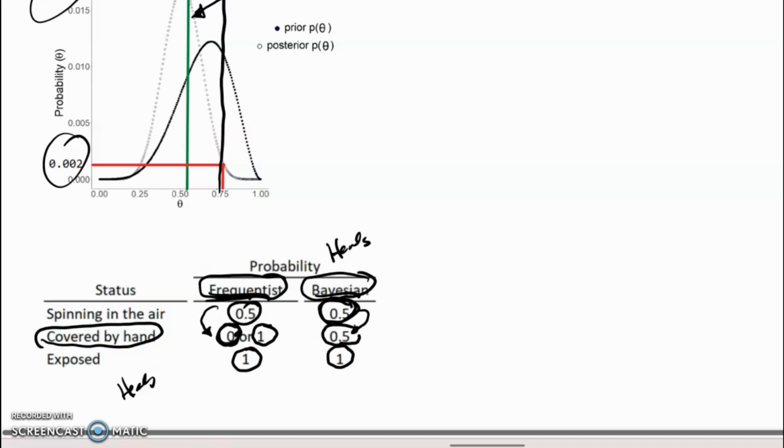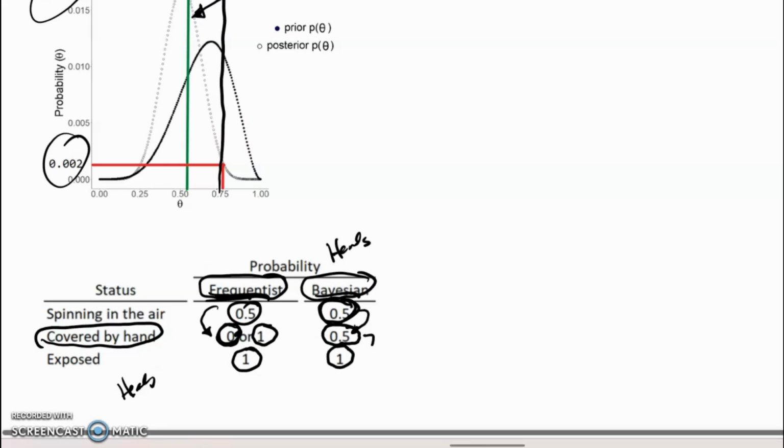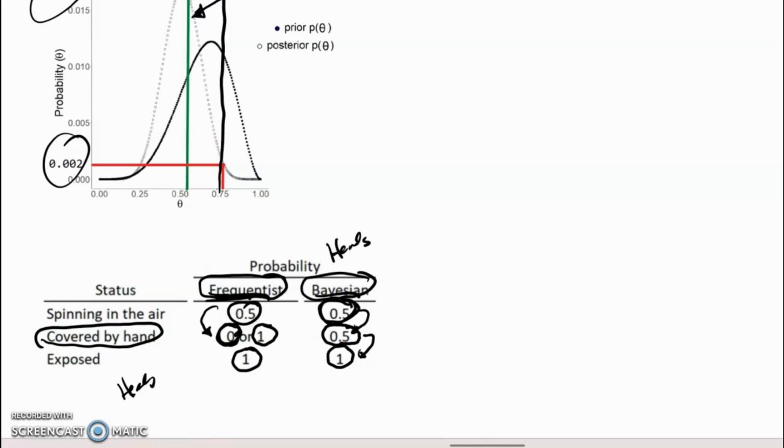At this point, the Bayesian still believes there's a 50% probability, based on their belief, that it could be a head, and you don't get to change from 0.5 to 1 until the hand is removed and the coin is revealed to be a head.